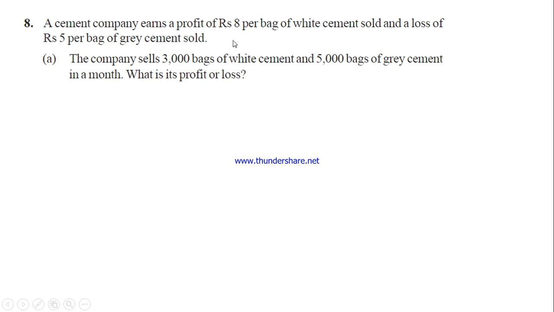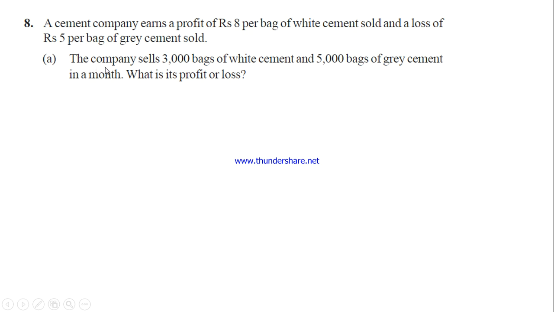By selling one bag of white cement, they get a profit of 8 rupees. And a loss of rupees 5 per bag of grey cement. By selling one bag of grey cement, they get a loss of rupees 5.